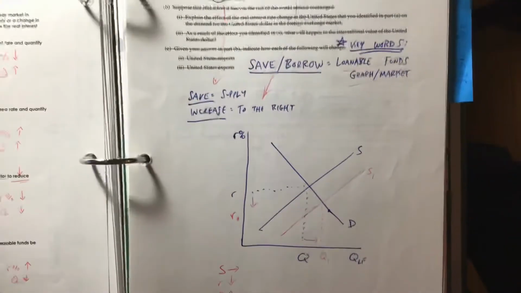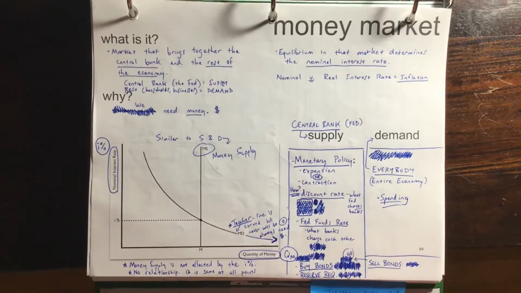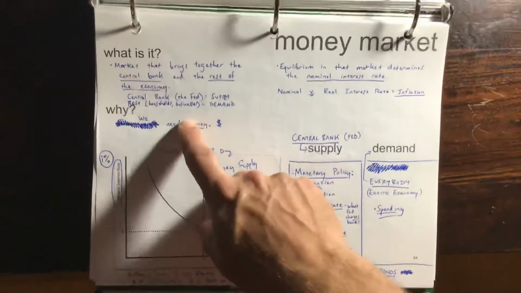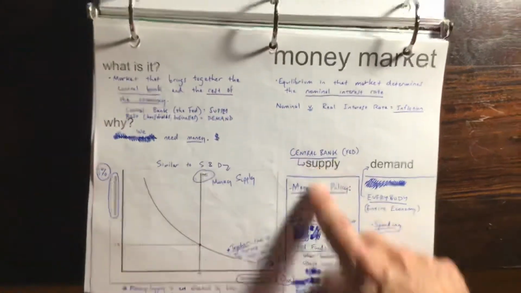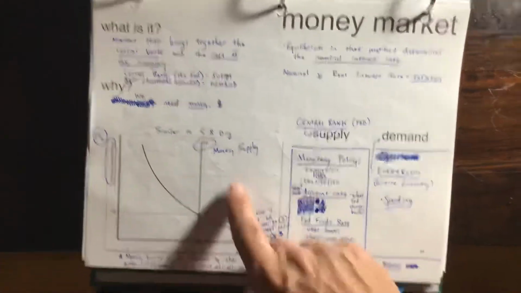Then we did some FRQs, where your big thing was to draw supply and demand. There was the 2004 FRQ, and 2005 we did. Then we moved on to our next topic. The last thing we did when I last saw you in 1st and 4th period was the money market. That is the supply of money that is set by the Fed. The Fed is supplying it, and everyone else is demanding it.